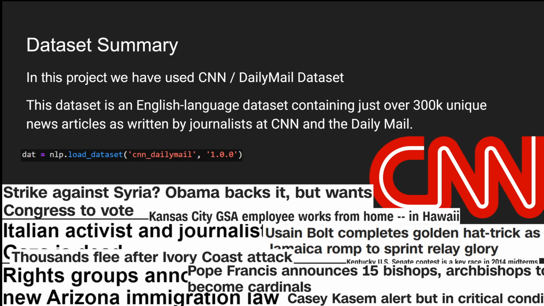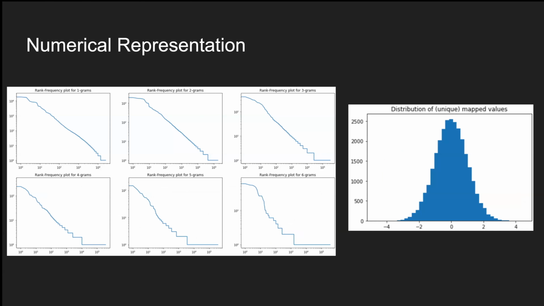We chose this dataset because news stories don't read like novels. There's much more discontinuity because the goal of a news story is to get information across, not to tell a story. These are some stories included in the dataset. Because of Zipf's law, which applies even to n-grams, using a simple token to int mapping, even if we scale this value down, makes it difficult on the output layer.